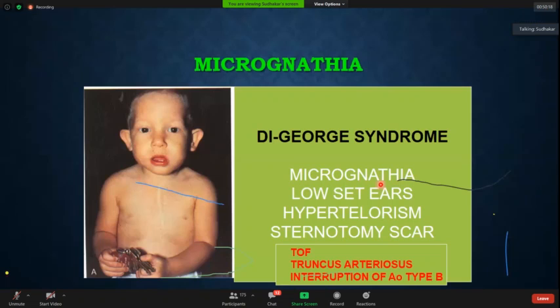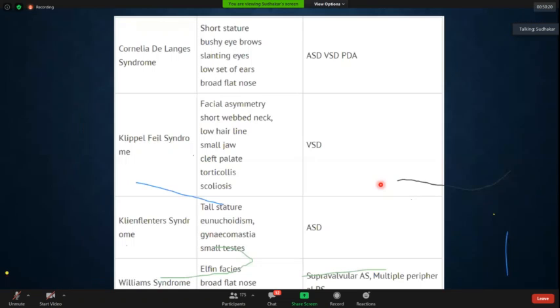Now there are many other diseases, but one more important disease is Williams syndrome. You would be hearing Williams from your MBBS MD days. Williams is associated with supravalvular AS. Idiopathic hypercalcemia, it is associated with hypercalcemia.